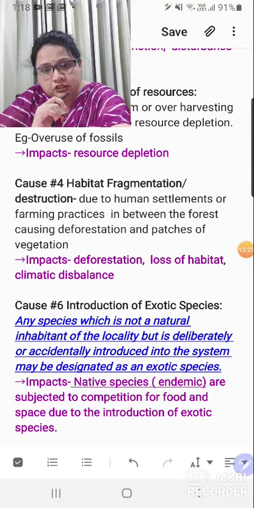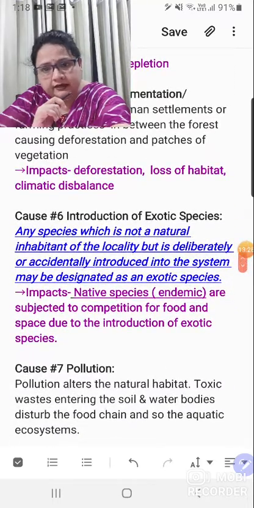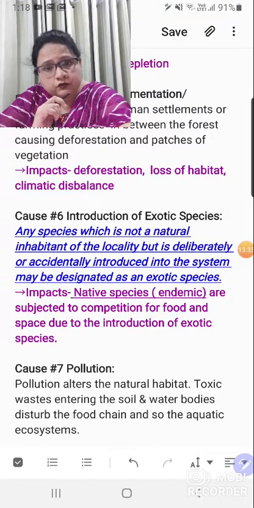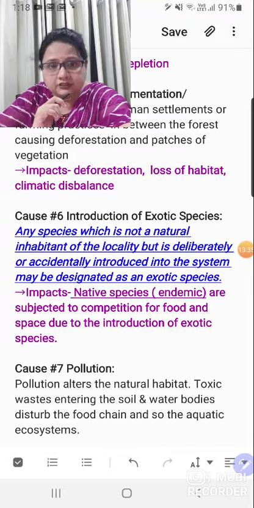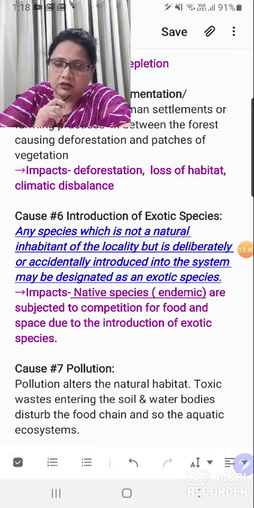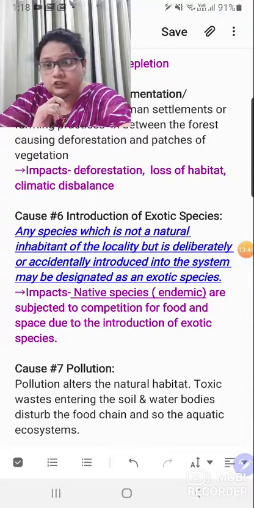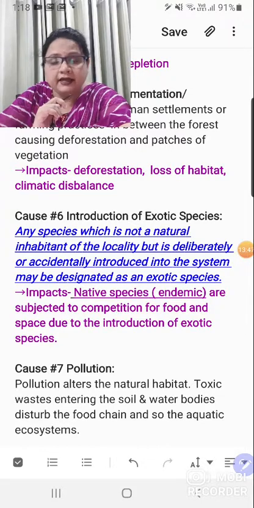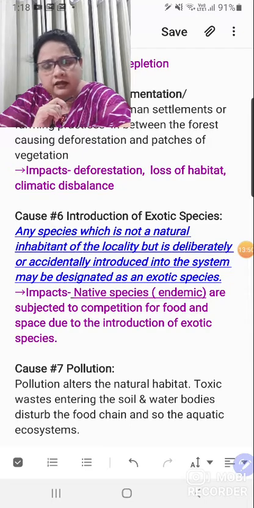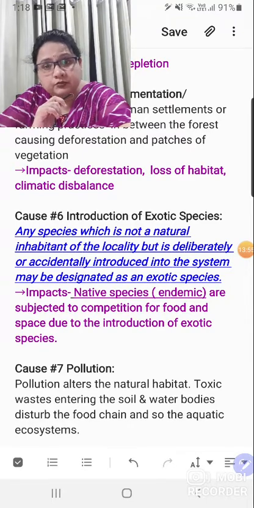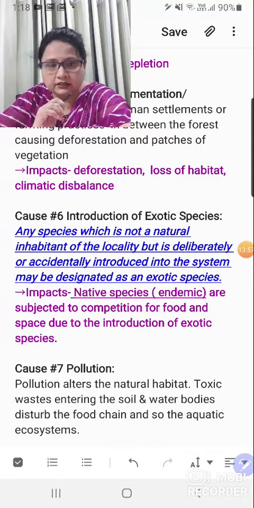Another one, introduction of exotic species. You can read the examples later on. Children, first of all, understand what an exotic species is and what an endemic species is. Sometimes in boards, this question comes for 2 marks. Exotic means foreign, which does not belong to your native area. It has either invaded your area by accident, by chance, or it has been brought by humankind, right?